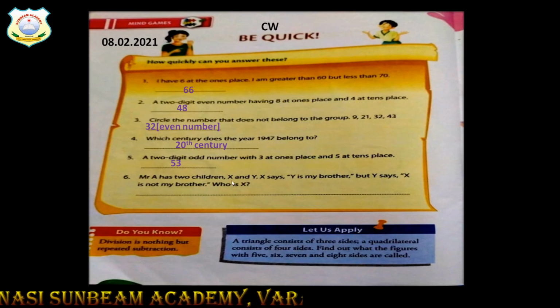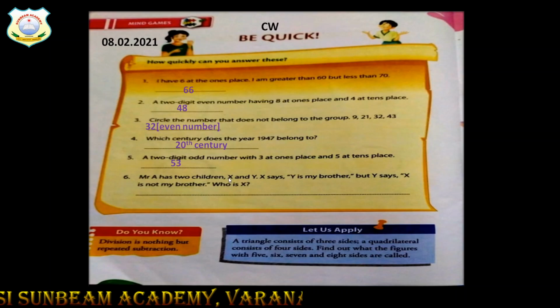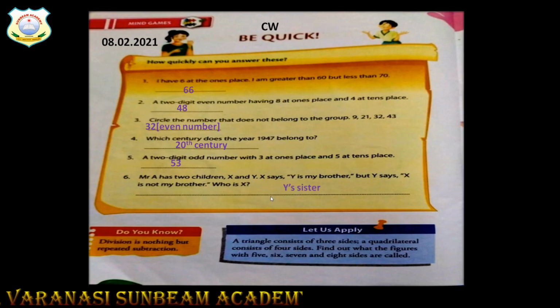This means one child is a girl and one child is a boy. Now here X says that Y is my brother. This means Y is already a boy. Now the question arises, then who is X? X is Y's sister. So X is a girl child.